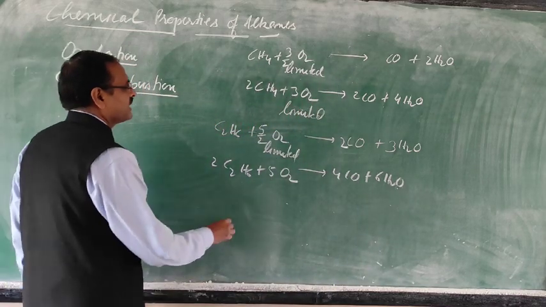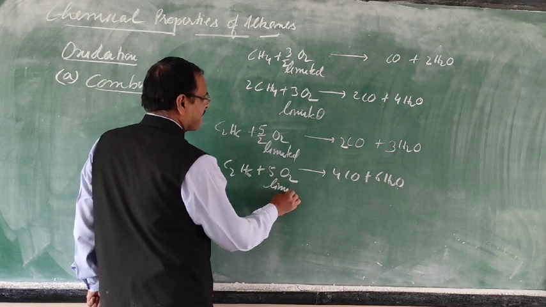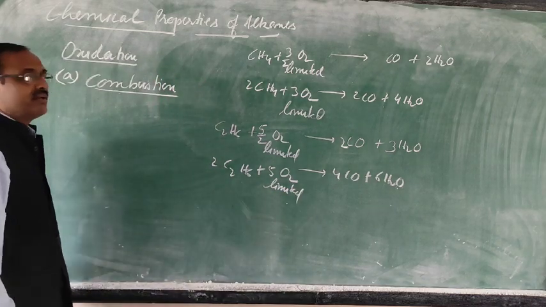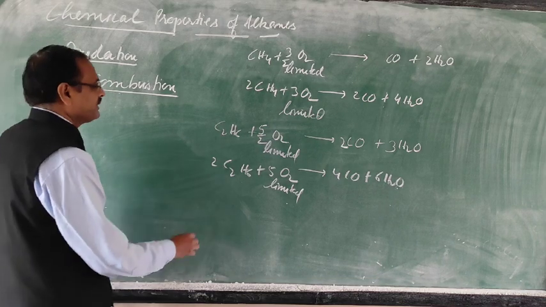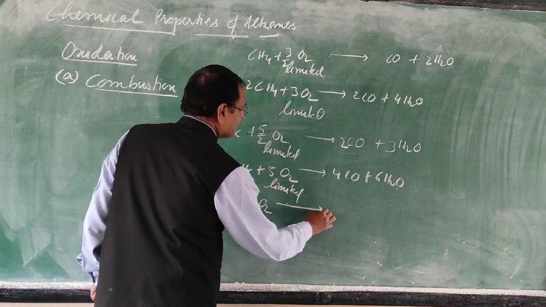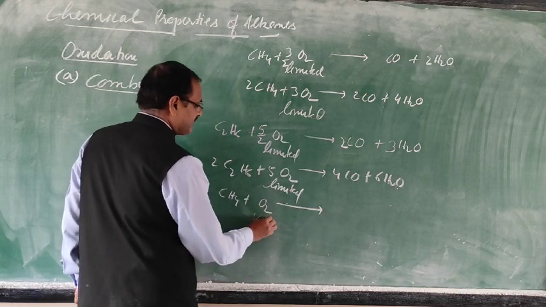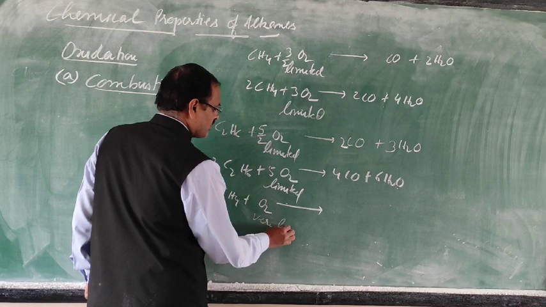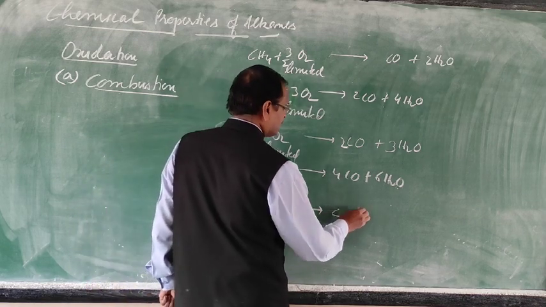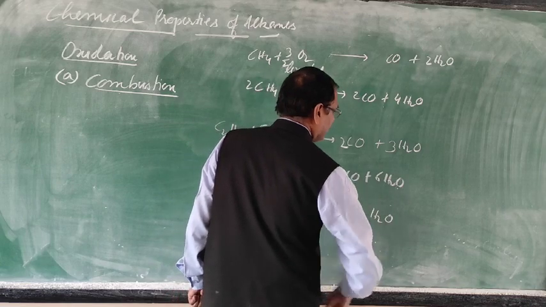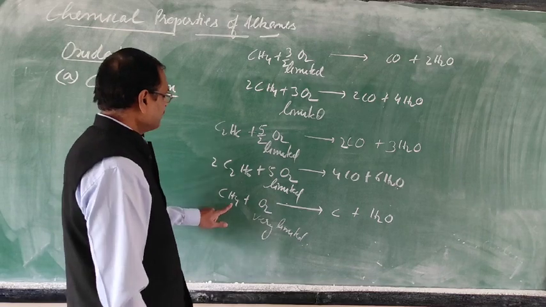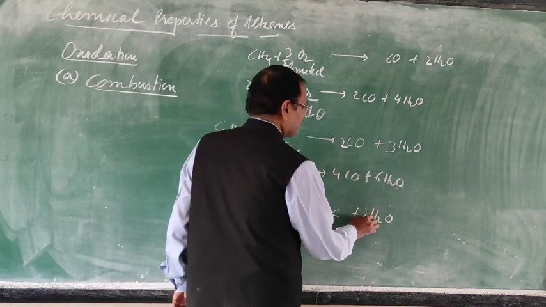Now the next one is very limited oxygen. If a very limited amount of oxygen is there, the products will be carbon particles and water vapor. So methane combined with a very limited amount of oxygen will form carbon particles and water vapor. Carbon 1, 1, hydrogen 4, half of 4 is 2.